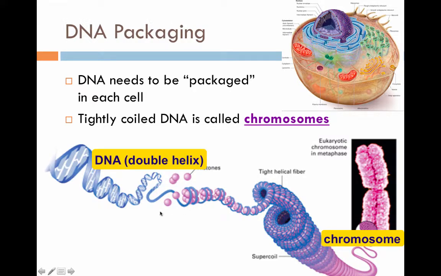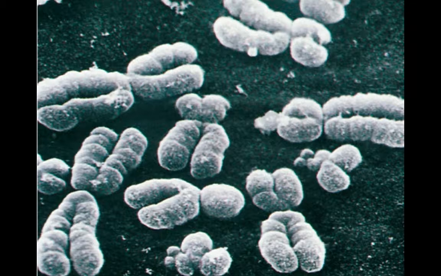If you look at the picture below, this is what DNA normally looks like. It's all coiled up, it looks like tangled up string. But when the cell gets ready to divide, it coils around itself really tight so it's nice and organized, so it's easy to move from one side of the cell to the other side of the cell when it gets ready for cell division. This is a picture of actual chromosomes, so again, tightly coiled DNA in a cell. Remember, this is just DNA tightly coiled around and around, and it just happens to look like these little X's. This is all coiled up DNA.